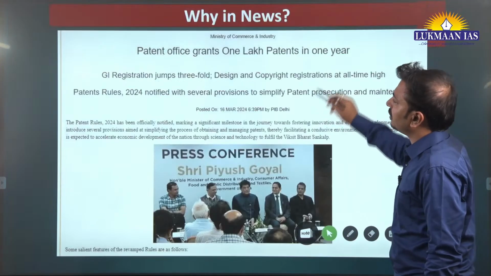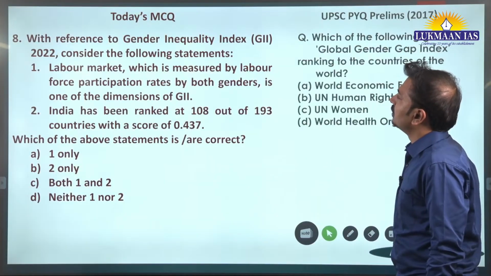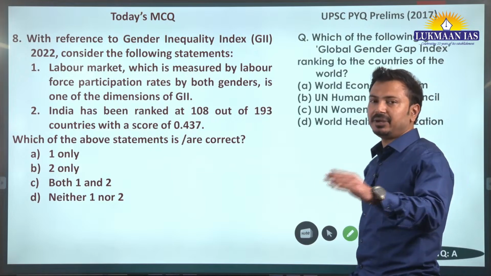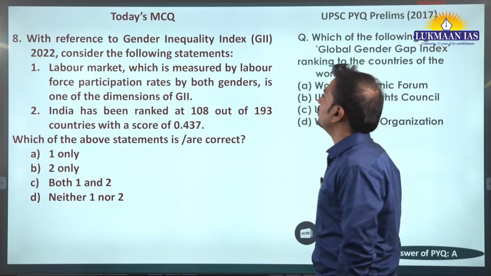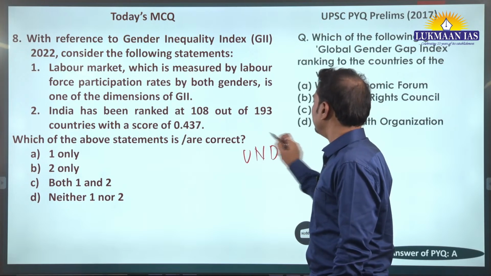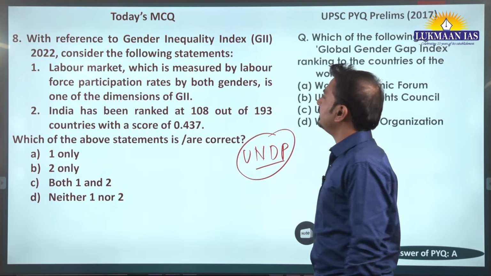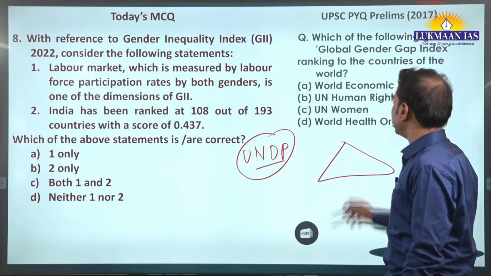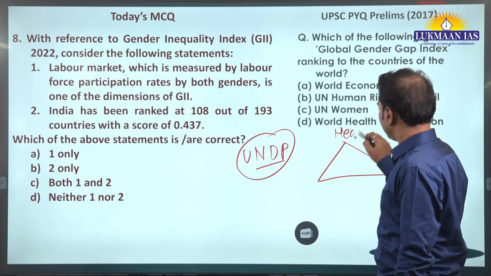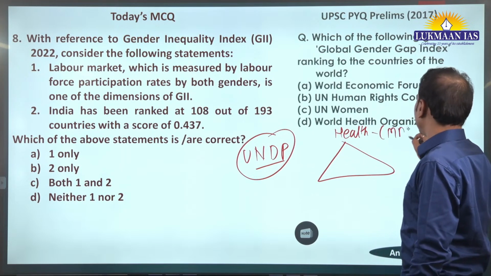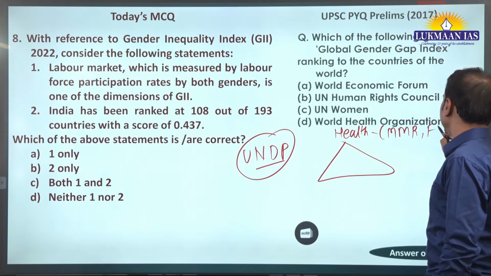Right. Moving on, 8th question. Yes, recently the Gender Inequality Index. The Human Development Index was released recently. Now GII, who releases this? UNDP, United Nations Development Programme. Okay, so the Gender Inequality Index has 3 criteria. Which are these criteria? Women's health. This health is calculated in terms of indicators like MMR, maternal mortality rate, and fertility rate.